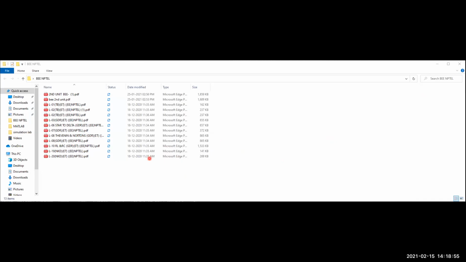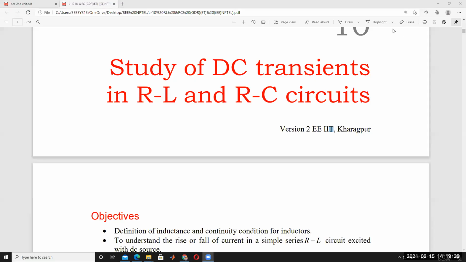In a series RL circuit, inductor is one of the storage elements, and in a series RC circuit, capacitor is one of the storage elements. Because of the storage elements, transient response occurs in series RL and RC circuits. This is one of the important topics from the first unit. The last topic.